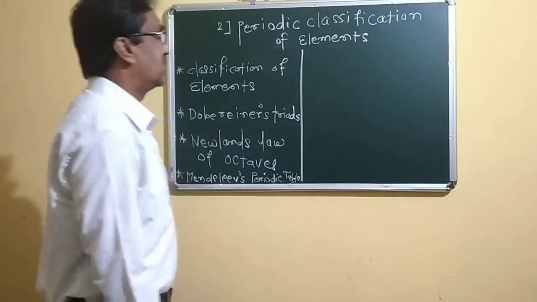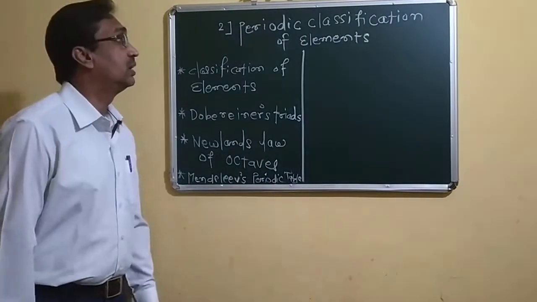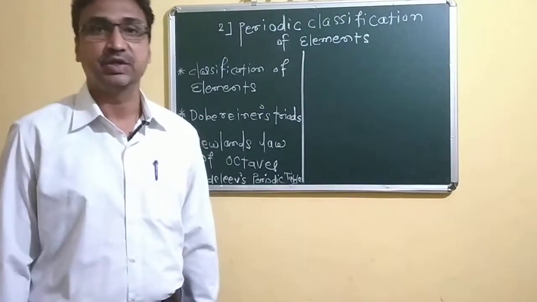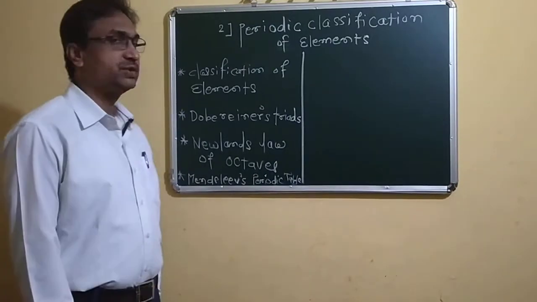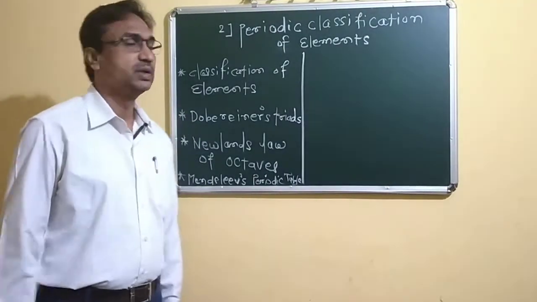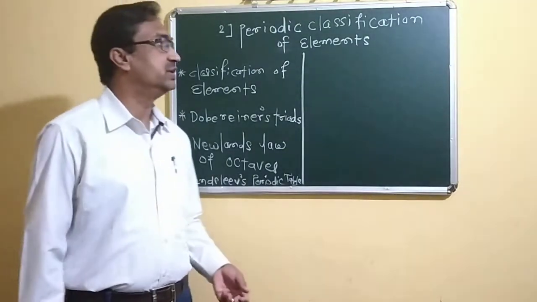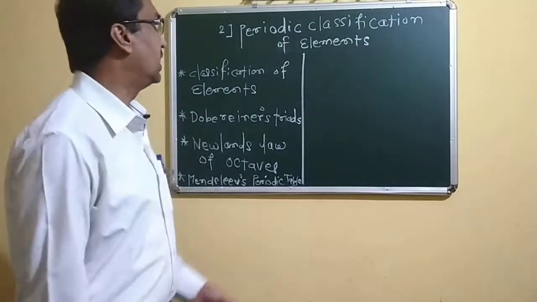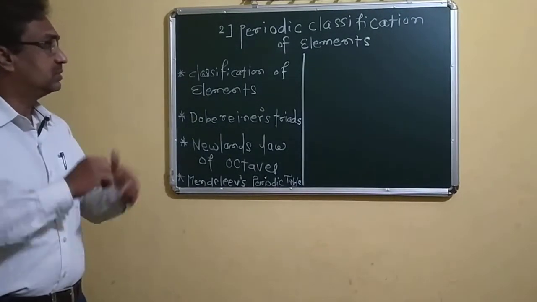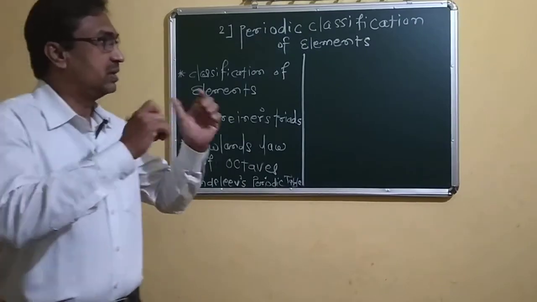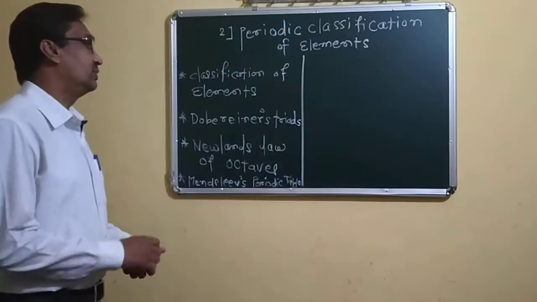Welcome once again in the science part, first chapter, periodic classification of elements, which is the second one. In this chapter, we will study the classification of elements, the elements which were discovered at that time when the scientists arranged these data. After analyzing those things, they put these elements in a separate table. And this we have to study.